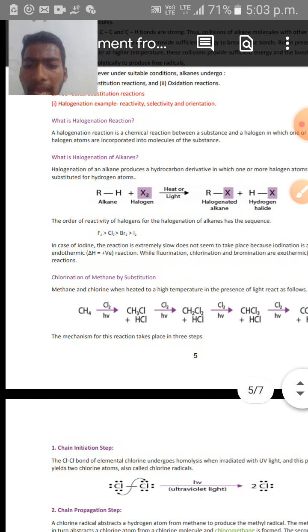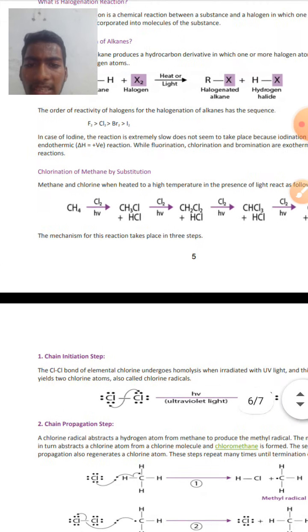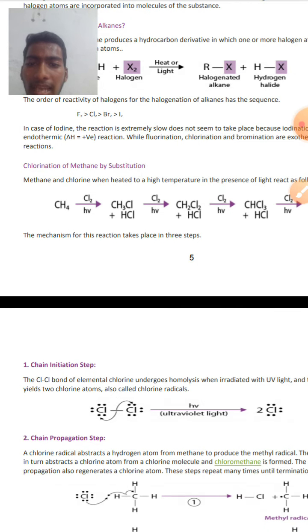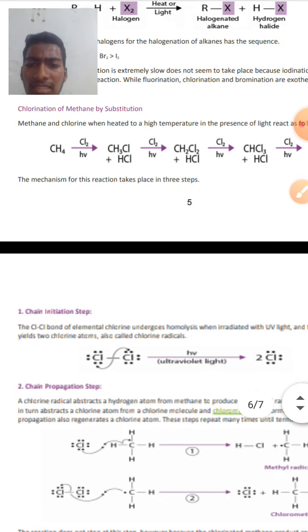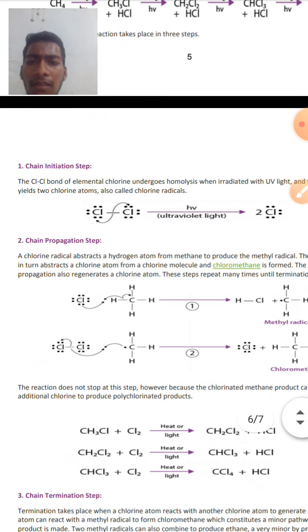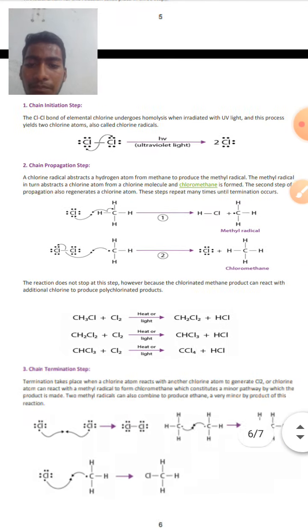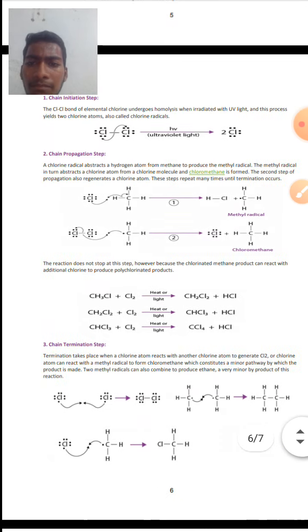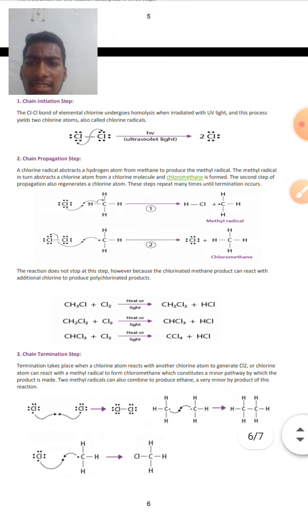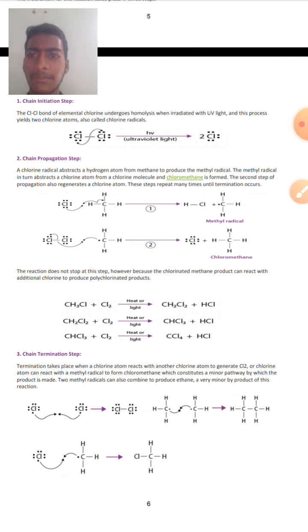And the mechanism of this reaction takes place in 3 steps. See here what those steps are. The first step is the chain initiation step.